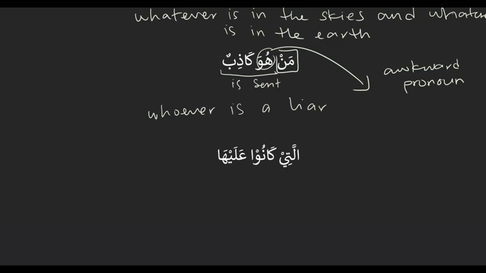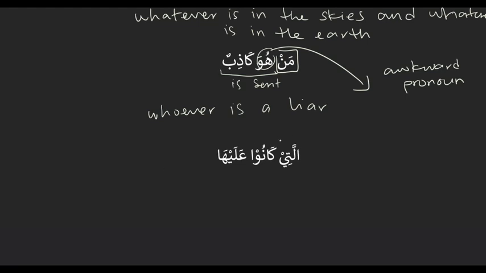If you've heard a non-native Arab speaker speaking, you might have heard this kind of thing before. They always put pronouns where they don't belong. So if you see a pronoun in the sentence following a complex noun, and it translates weirdly, just ignore it in translation. It's just the awkward pronoun. And here's another example of that, actually.